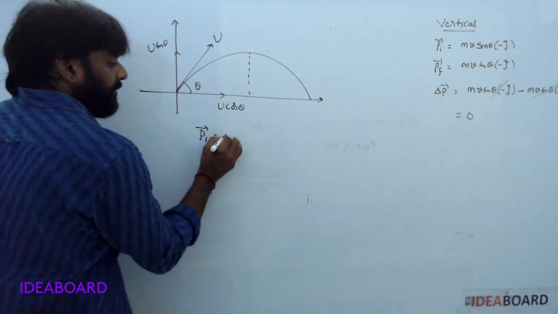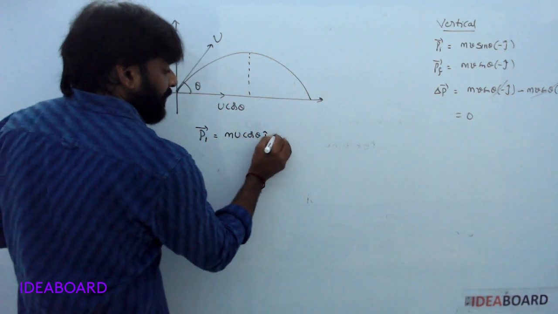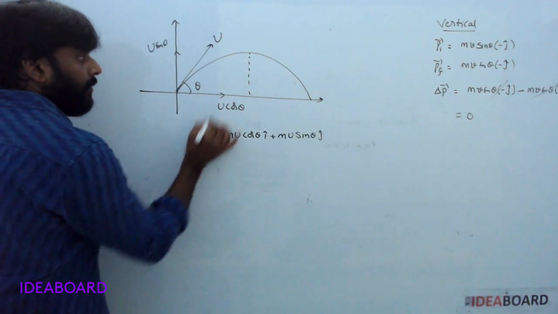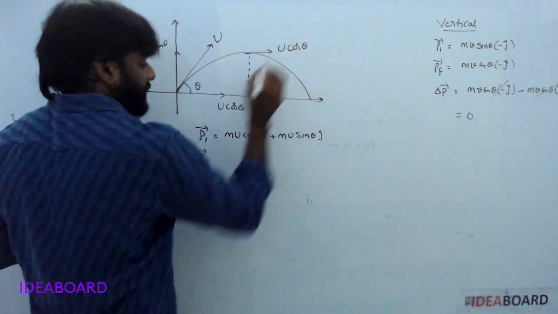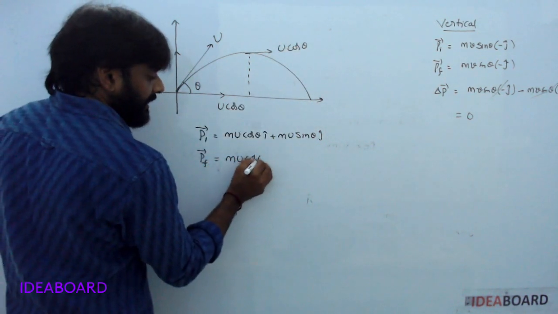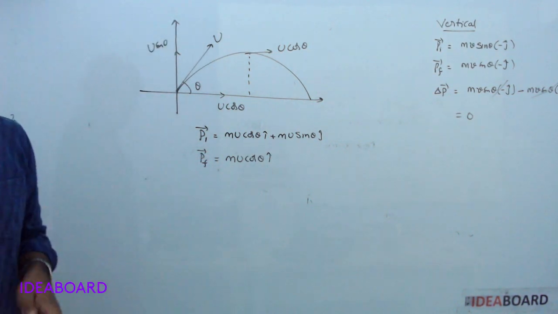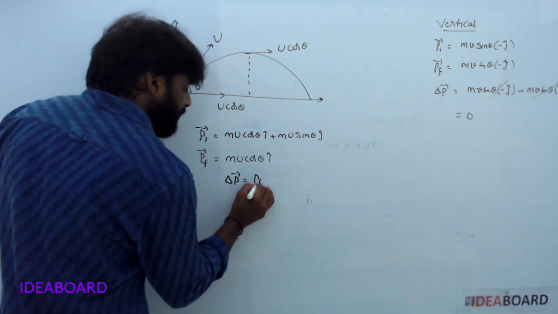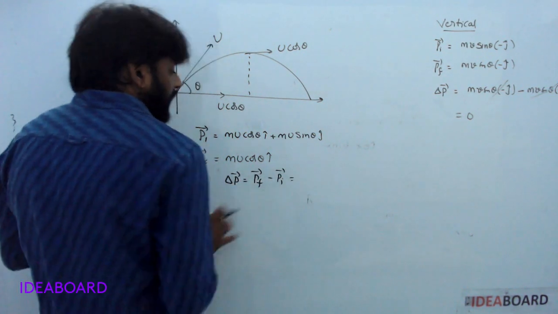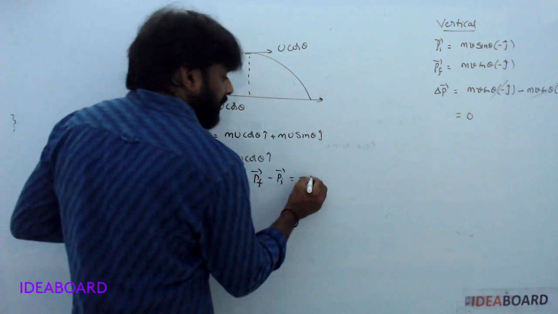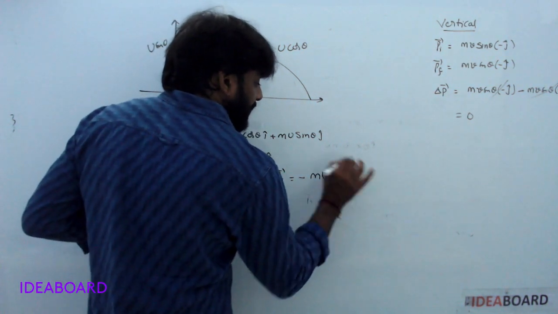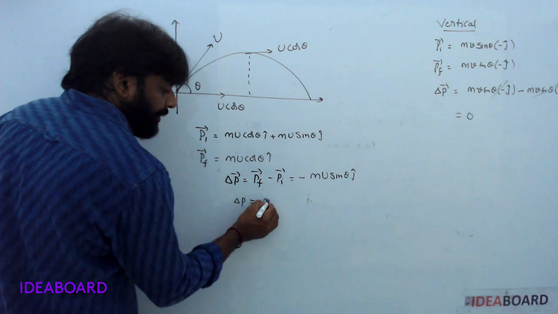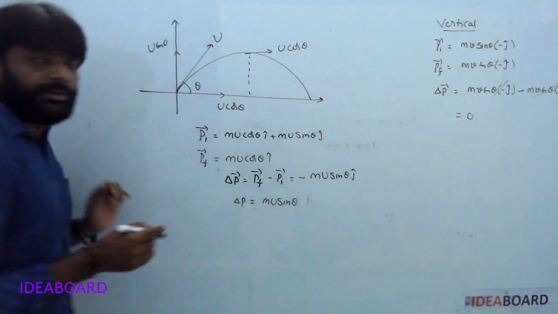What is the initial momentum? m u cos theta i cap plus m u sin theta j cap. At maximum height, only the u cos theta component is present, so you write m u cos theta i cap. Understood? Okay. What about the change in momentum in this case? P final vector minus P initial vector: the m u cos theta i cap terms cancel, leaving minus m u sin theta j cap. Delta P vector is this, and taking only the magnitude, it is m u sin theta.